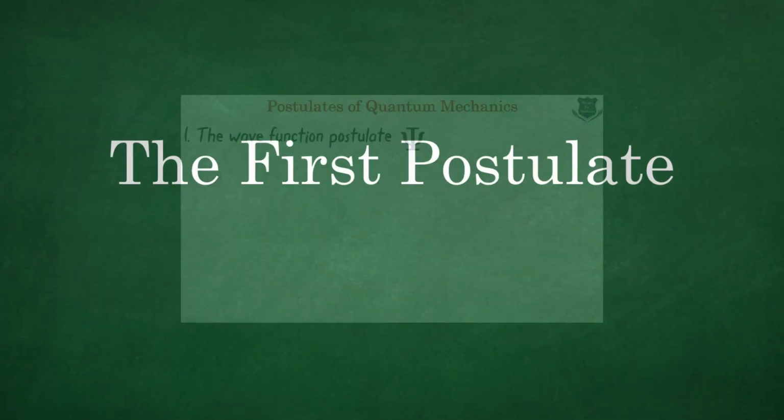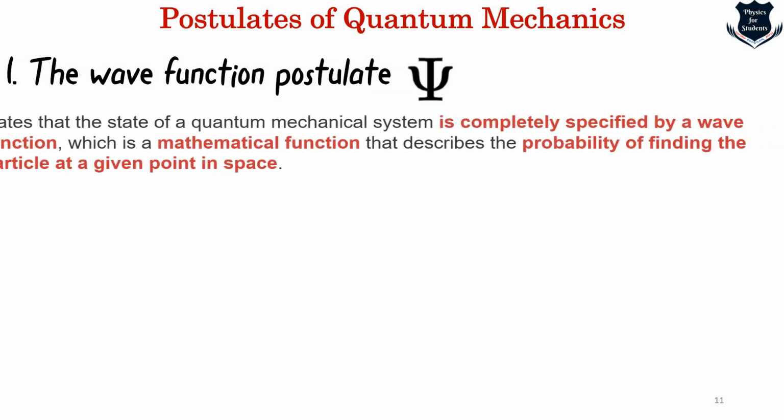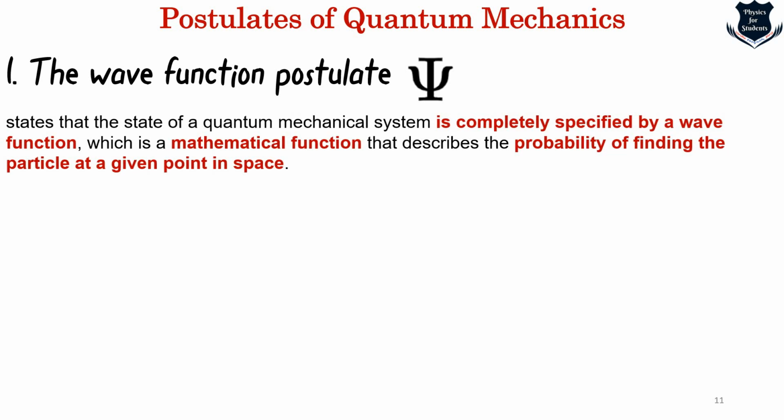What is that wave function? In very simple language, it states that the quantum mechanical system is completely specified by a wave function. And this wave function, remember, is a mathematical function, which just gives us the probability of finding the particle at a given point in space. Nothing else than that.